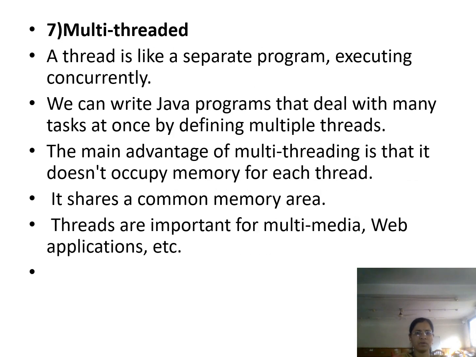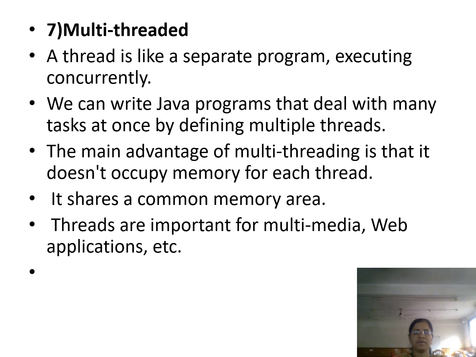The next and very important feature of Java programming is that it is multi-threaded. So what is meant by thread? A thread is nothing but a process within a process, we can say. Simply, it is like a separate program which executes concurrently while running a number of programs. So we can write Java programs which deal with many tasks at once by defining multiple threads.